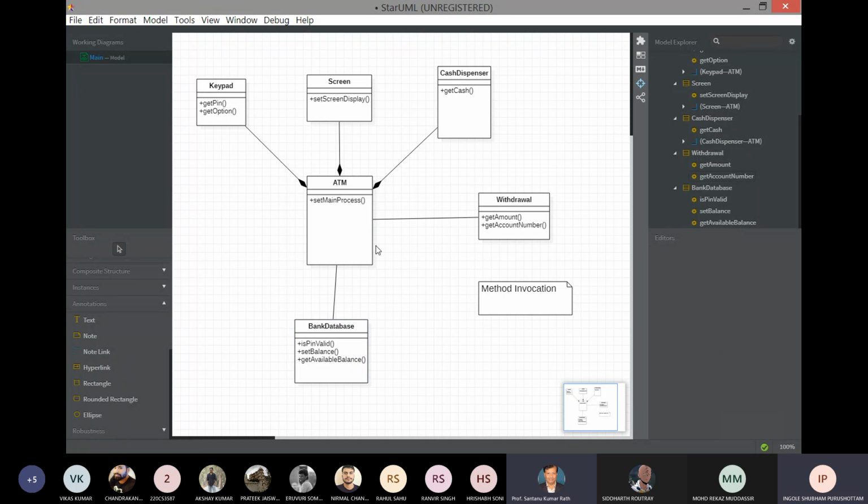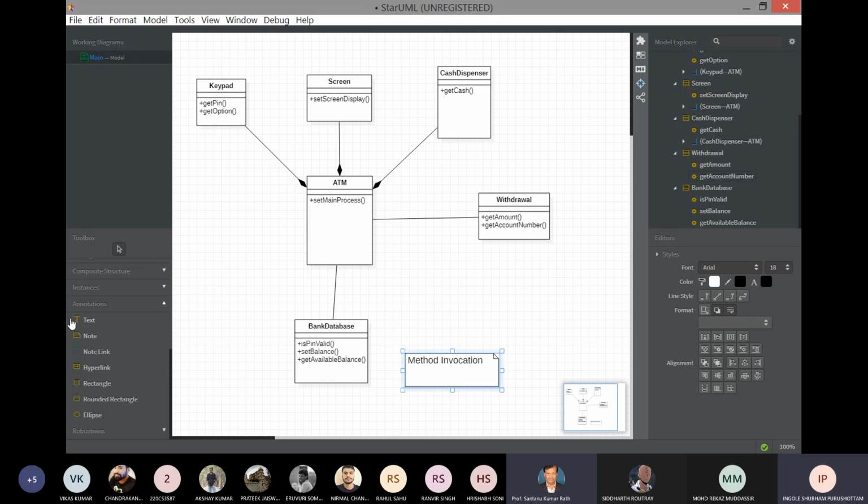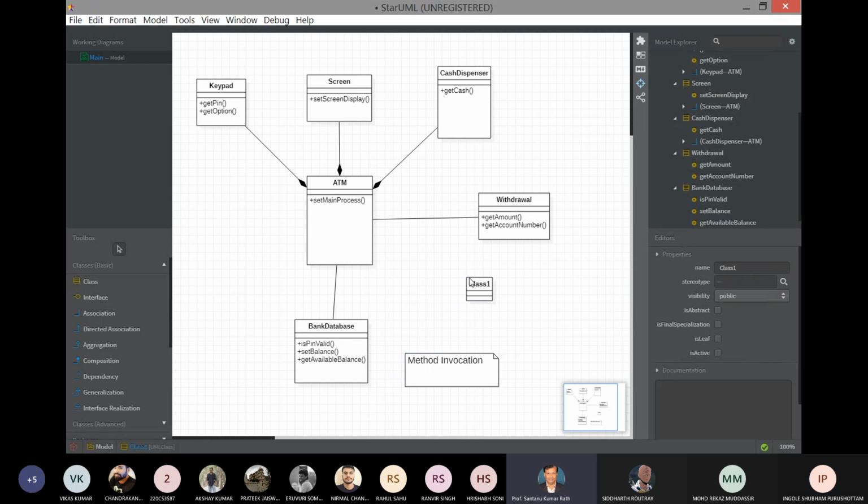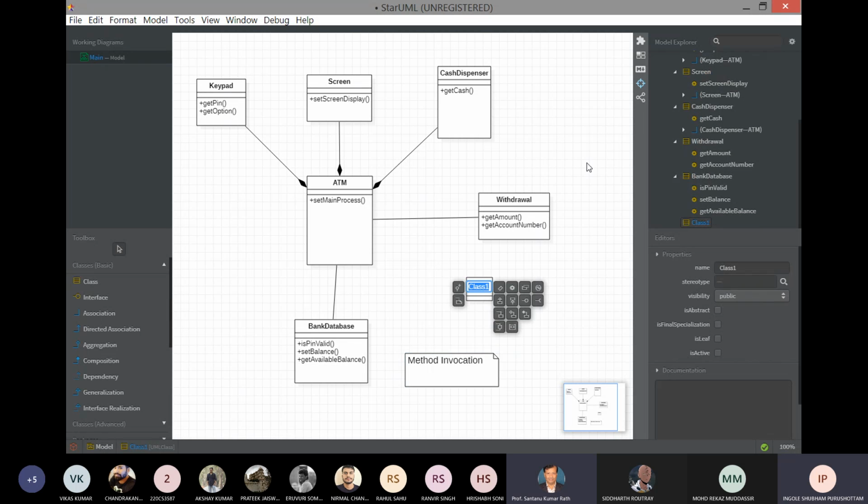Now, this is a simple representation of a class diagram. When you draw the use case diagram, activity diagram, sequence diagram, there will be a class diagram here. For withdrawal, I will add one class. We have seen this in the use case also.